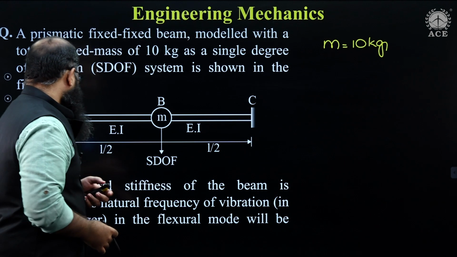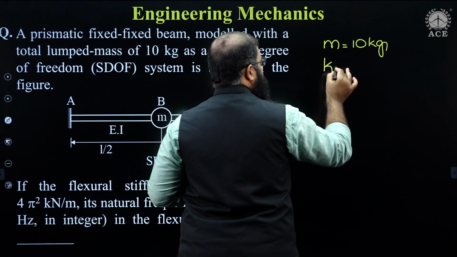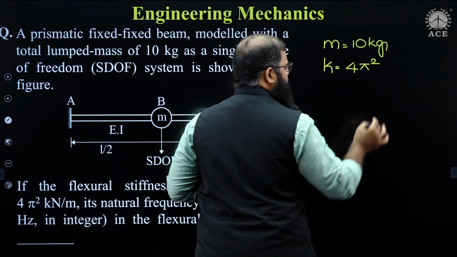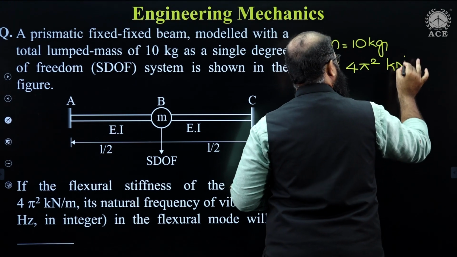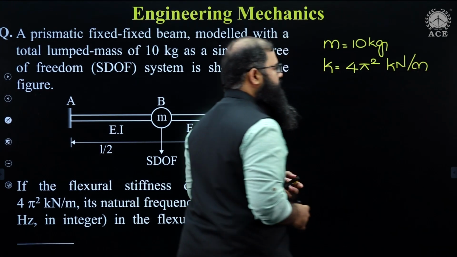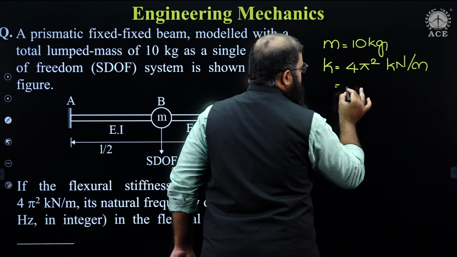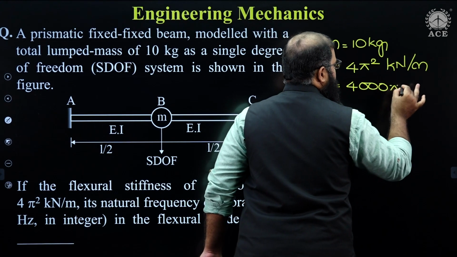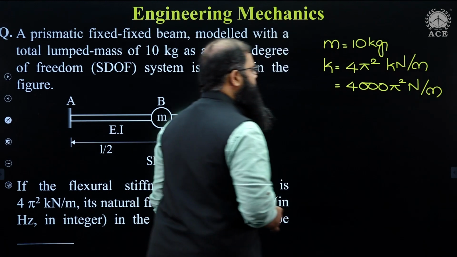And the value of K, that is stiffness, is given as 4 pi square kilonewton per meter. So this is supposed to be equal to 4000 pi square Newton per meter.